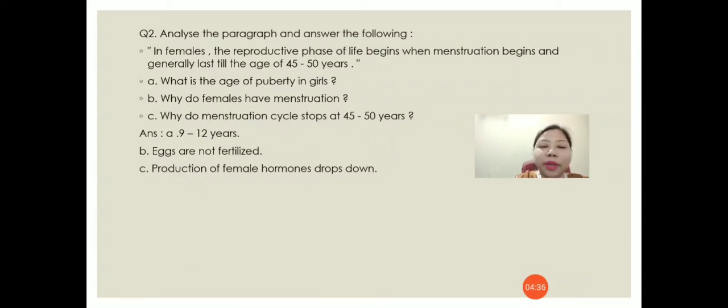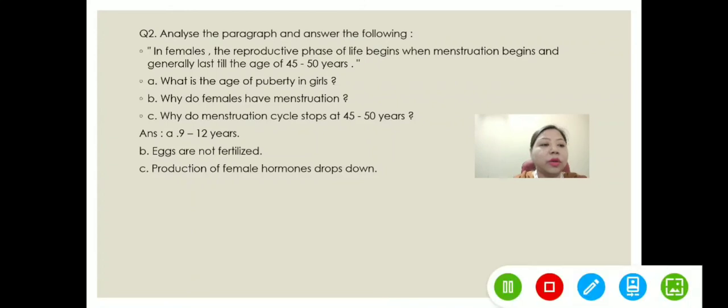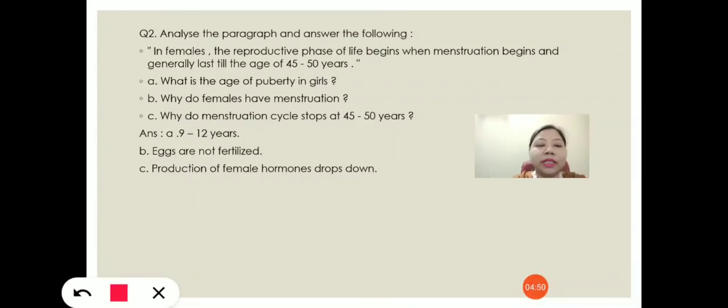And the menstruation cycle will continue till the age of 45 to 50 years. Now the question is, what is the age of puberty in girls? We had already discussed that the age is approximately from 9 to 12 years.